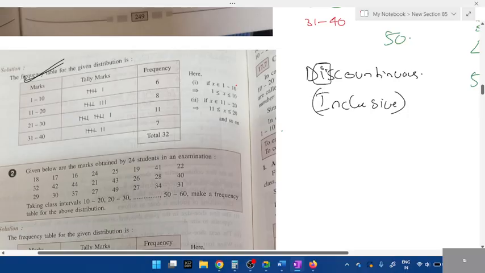So if it is inclusive, what do you mean by inclusive? You have to include, right? Include meaning 1 to 10, everything should be written in the same column. And one more thing, practically 10 is written here. Do you think 10 will get repeated in the second column? No. So that is known as inclusive or discontinuous.